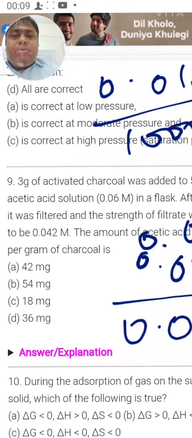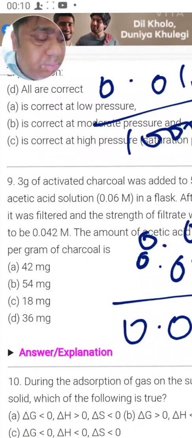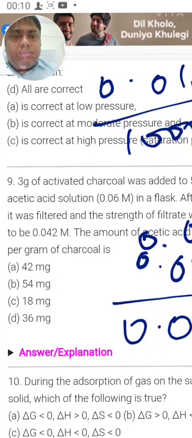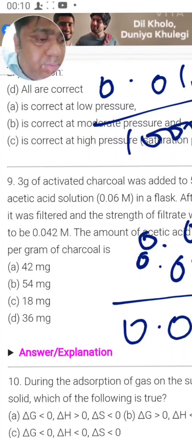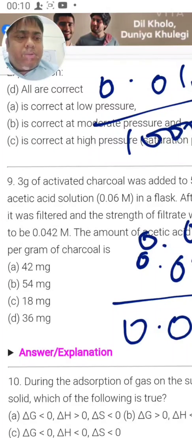Now this value will come out to be 9 into 10 to the power minus 4.